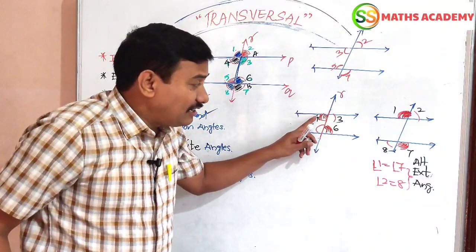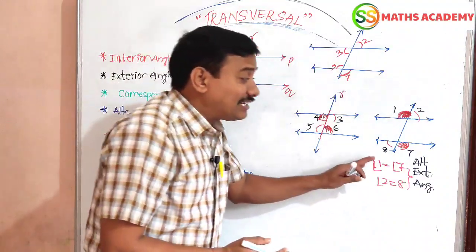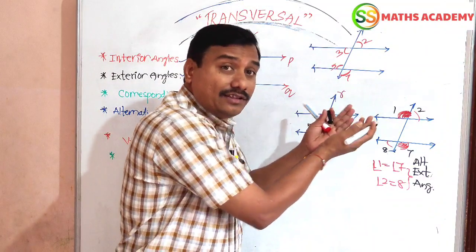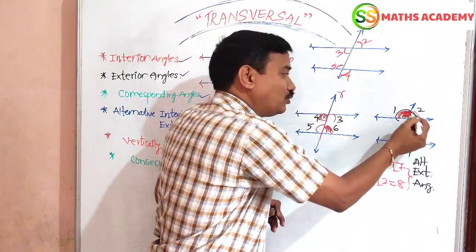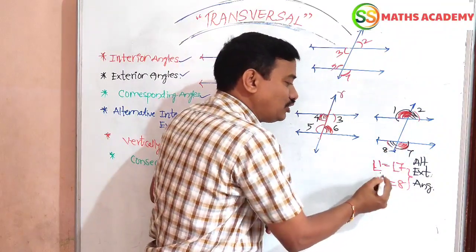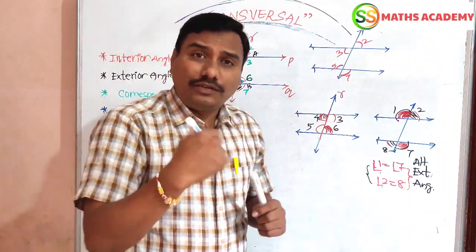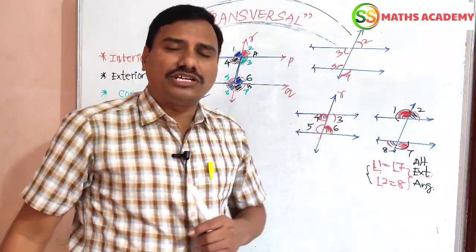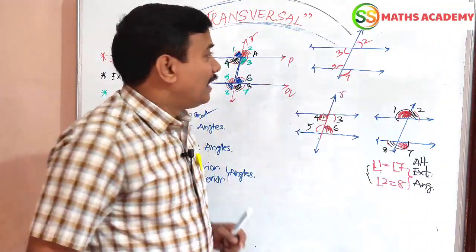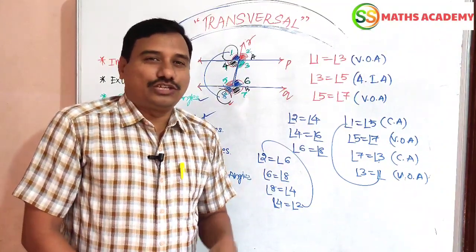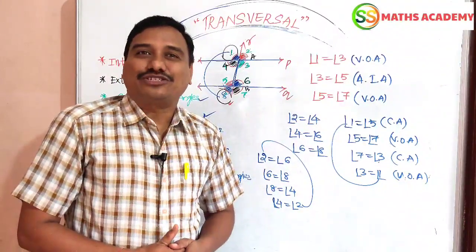Friends, remember, alternate interior angles are formed between the interior points, and alternate exterior angles are formed between the exterior points. Remember, angle 1 equals angle 7 and angle 2 equals angle 8. These two pairs are called alternate exterior angles. We have to use these in many kinds of geometrical problems. I hope you have understood, and I will give some practice questions for you. Do practice them. I will post the answers in the next video, and please subscribe to our channel.